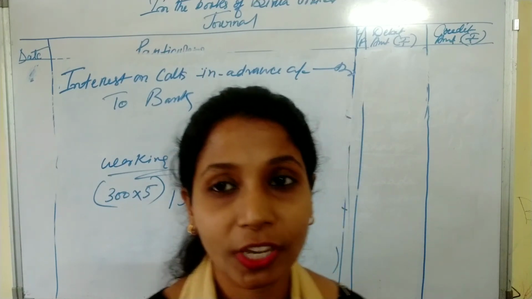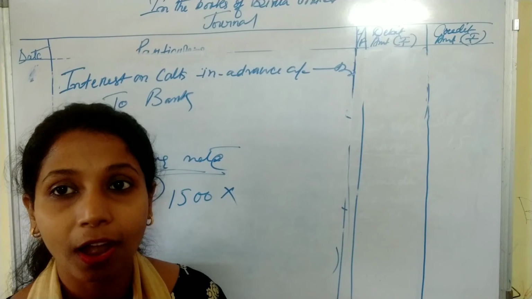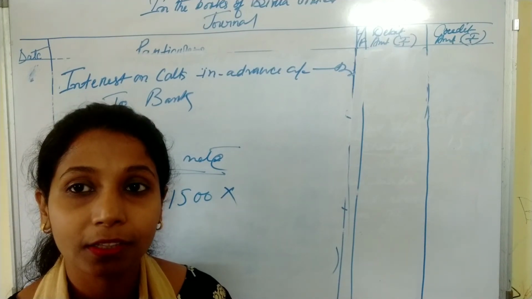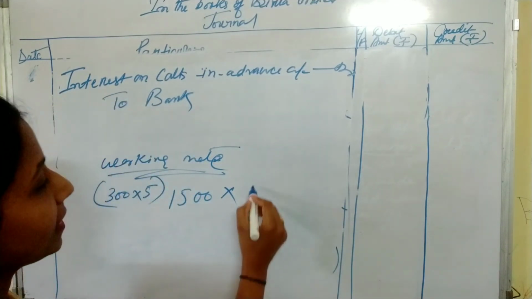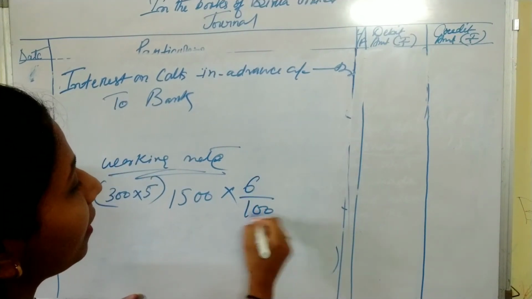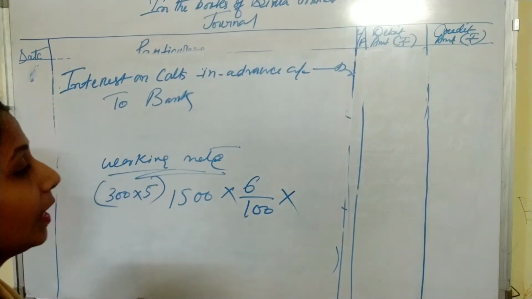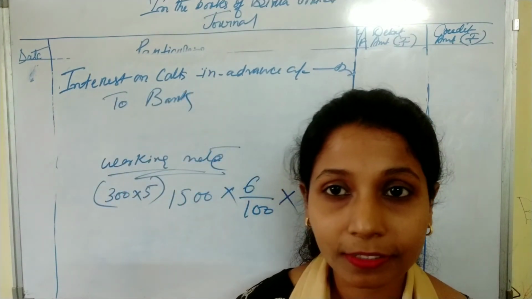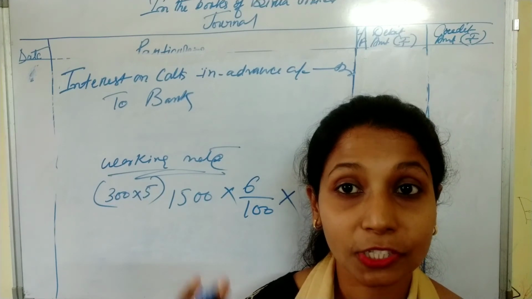In our question it is given that we should follow Table A. According to Table A, the rate of interest is 6%, 6 by 100, multiplied by 3 divided by 12, because the first and final call is made after 3 months of allotment.